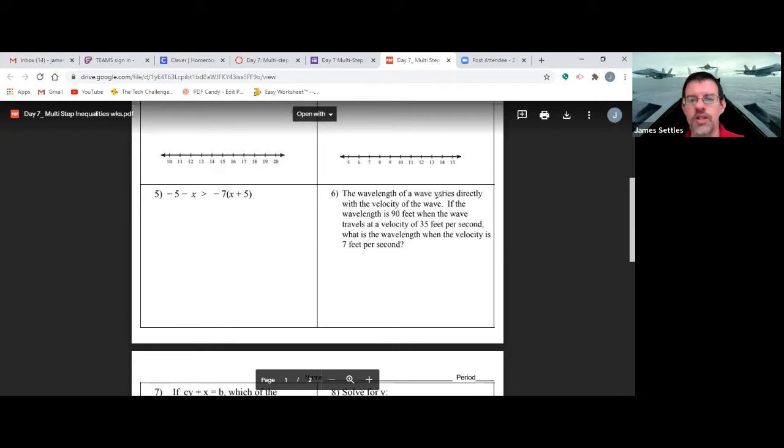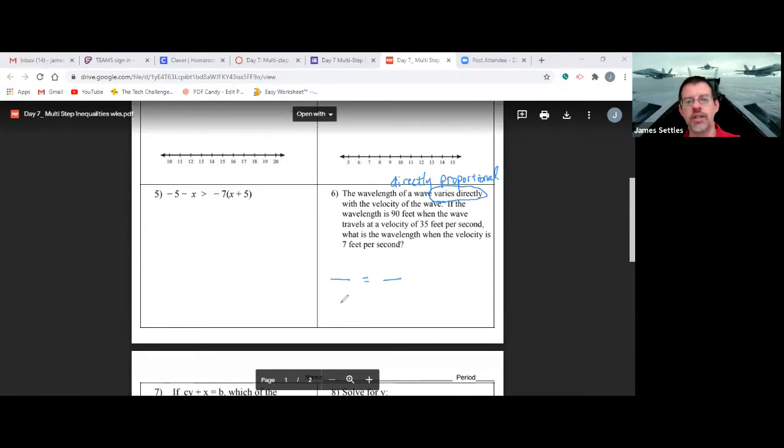All right, so question 6, anytime we see the word varies directly, this is an easy question. So on your test, I'm going to tell you right now, there are 2 questions, and they will either say varies directly or directly proportional. The word directly is kind of the key thing there. I'm sorry, I'm terrible at spelling proportional. That's why I hate to read. Okay. Now, anytime we see one of these 2 words in a word problem, then it's always going to be 2 fraction bars equal to each other every single time.